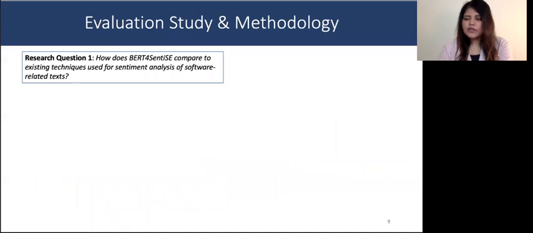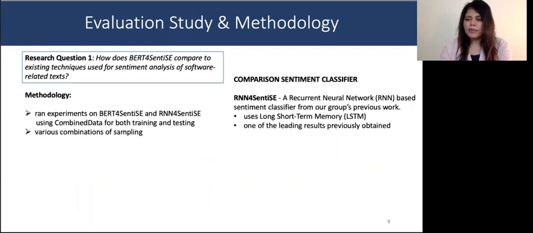We designed our evaluation study to answer two major questions. First, how does BERT for SentiSE compare to existing techniques that have been used for sentiment analysis of software-related text. For comparison to existing techniques, we use the recurrent neural network-based sentiment classifier from our group's previous work, RNN for SentiSE, and for the experiments, we use the larger dataset, combined data, to train and test both the sentiment classifiers using tenfold cross-validation and various combinations of over and under sampling.